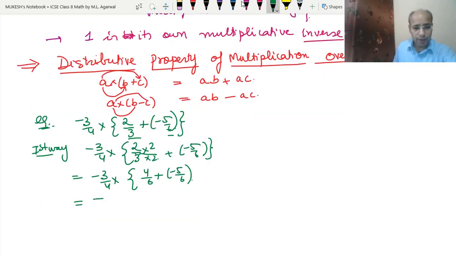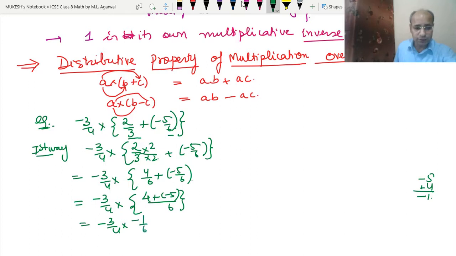Okay, minus 3 upon 4 into 4 plus minus 5 upon 6. Now minus 3 upon 4 into 4 minus 5, we will do in the rough: 4 plus and minus 5 up. So we got minus 1 into minus 1 upon 6. Now this number is also minus, this number is also minus, but 3 is a numerator and 6 is a denominator, so 3 and 6 can be divided.